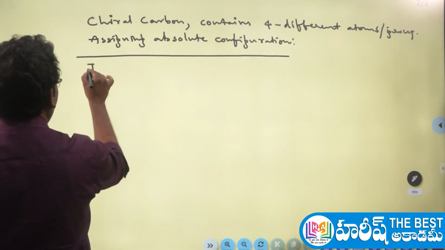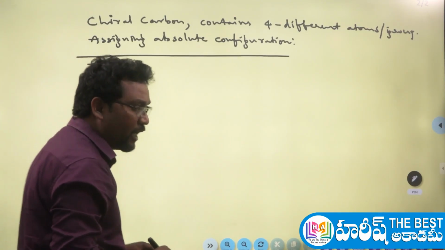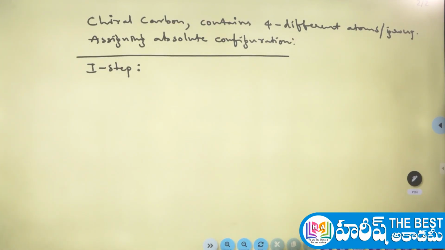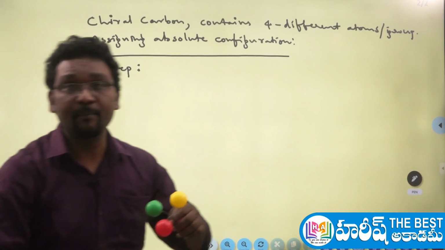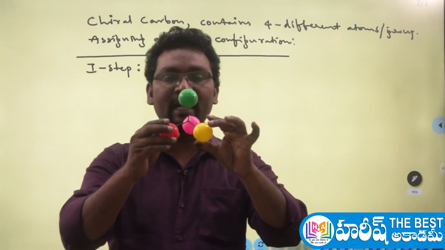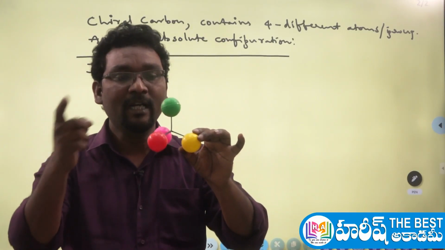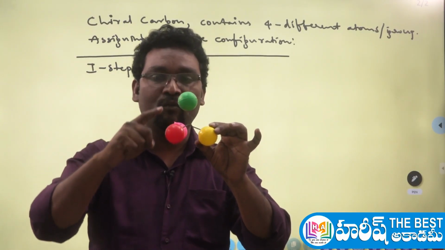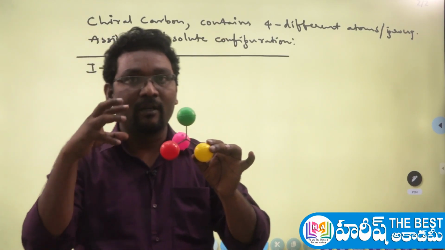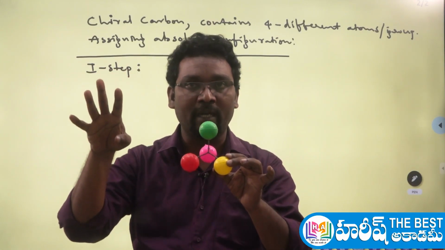The first step is to give priority to the 4 different groups here. So for example, first let me explain theoretically how to do that. If you take this molecule, whatever the molecule it may be, how to assign the absolute configuration? First let me tell you the textbook method which you are following. Consider this is a chiral carbon having 4 different atoms or groups, correct? Now what we have to do? We have to give the 1, 2, 3, 4 priorities to the 4 groups.